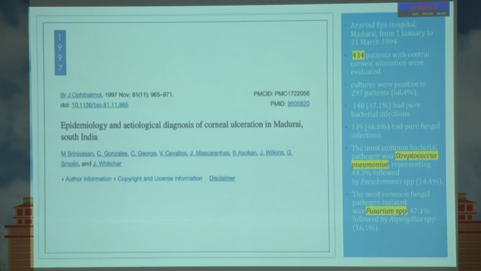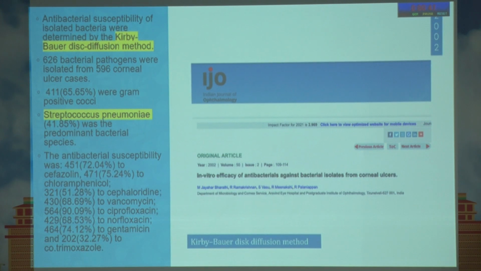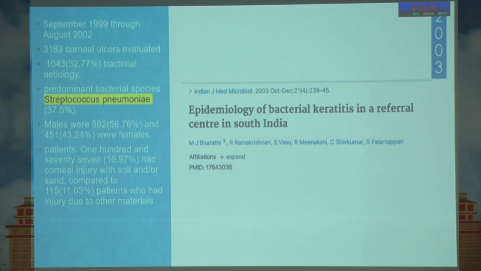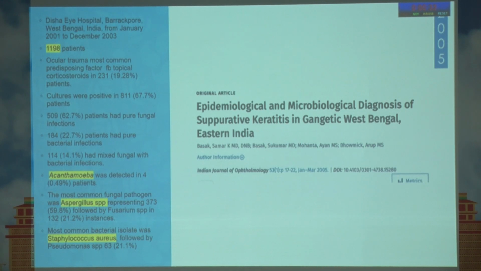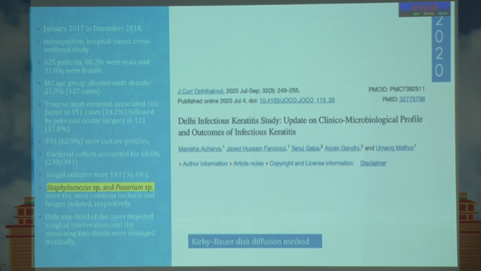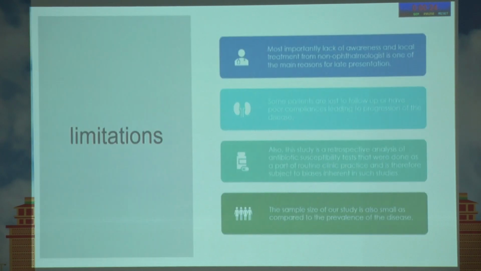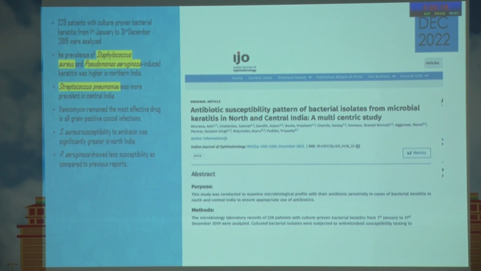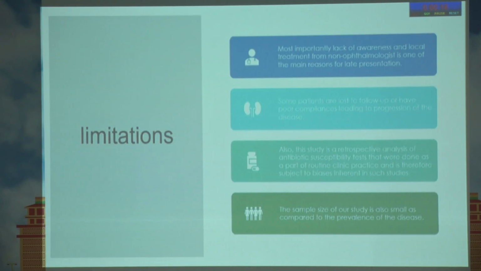Madurai also documented Streptococcus as the main organism. Another study from South India also documented Streptococcus, and they used the Kirby-Bauer disc diffusion method for the antibiotic sensitivity. Then another from South India, Streptococcus. This is from the eastern part, which showed Staphylococcus as the most common. In Delhi, a major study showed Staphylococcus. Along with that, there is a recent multi-centric study in which our institute also participated, where Staphylococcus was seen more in the north and Pseudomonas in central India.